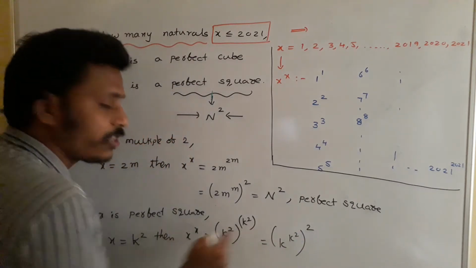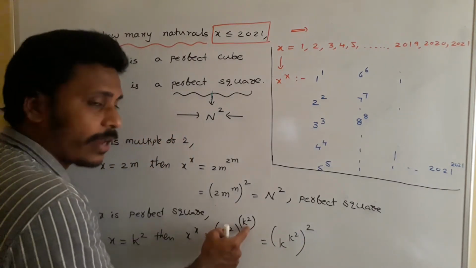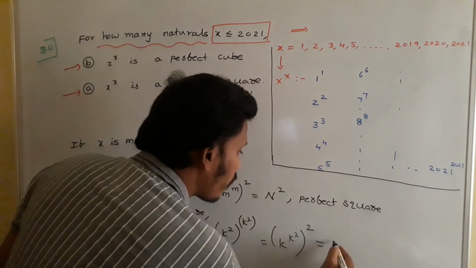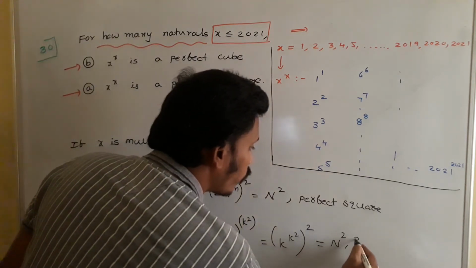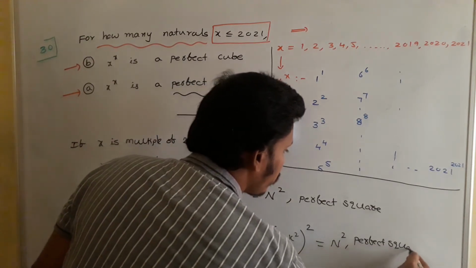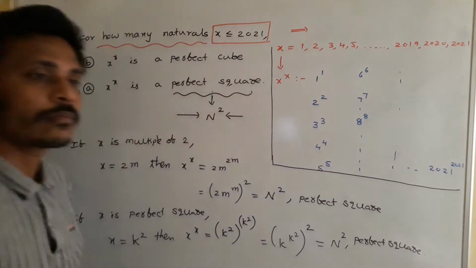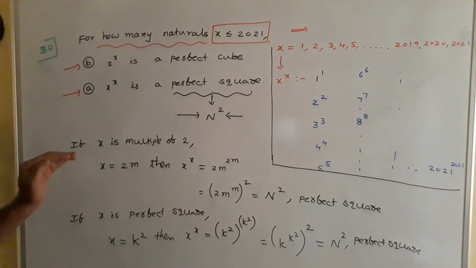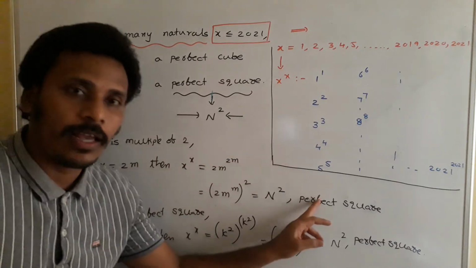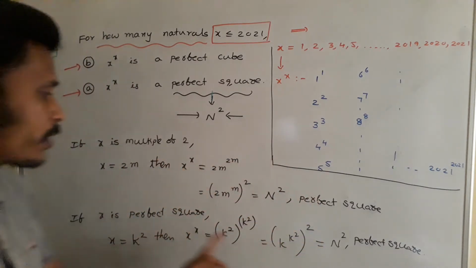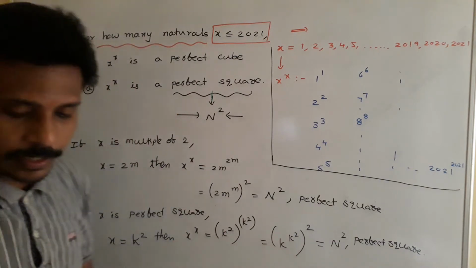This is m and this is n. A power m power n can be written as a power n power n. So again it is of the format some n square, so it is also a perfect square. And then what I am going to conclude for you is x power x is a perfect square if x is a multiple of 2. X power x is a perfect square if x is a perfect square.